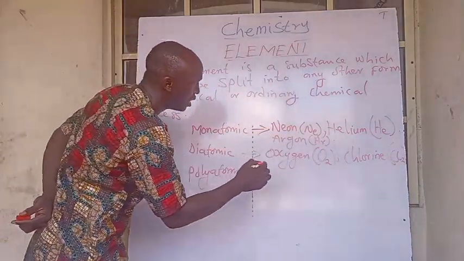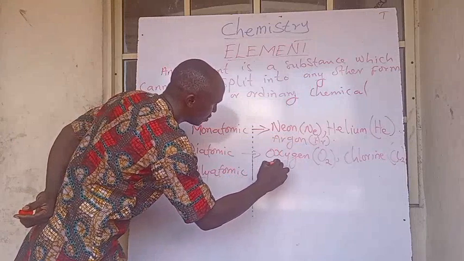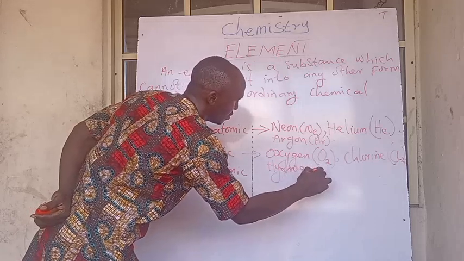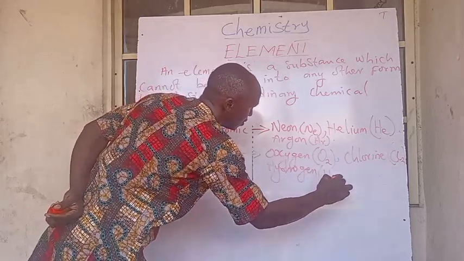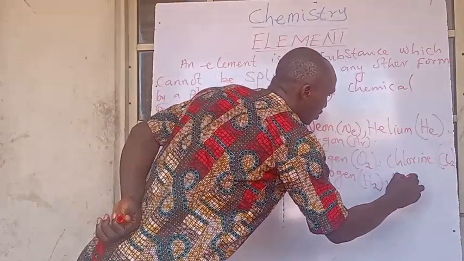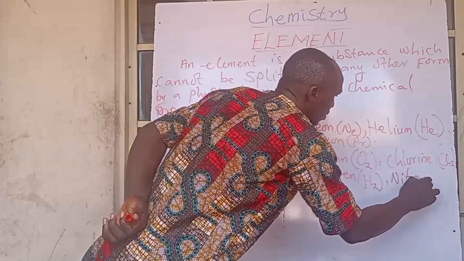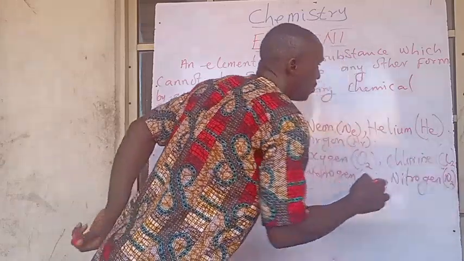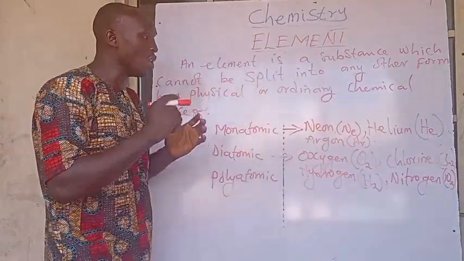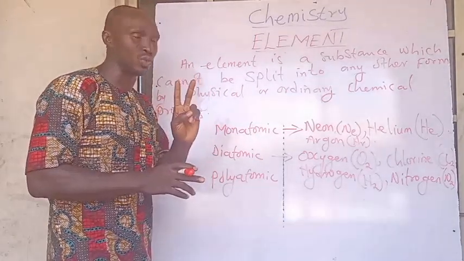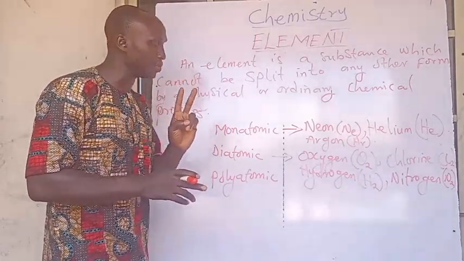Another one is what? Hydrogen. Another one again is nitrogen. You see, when they are alone, they can only exist in twos as a molecule.